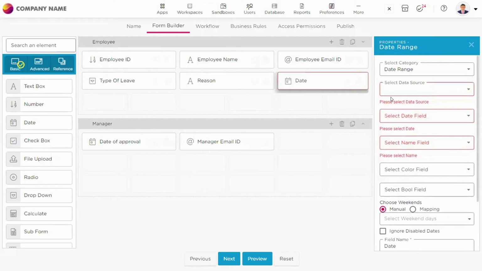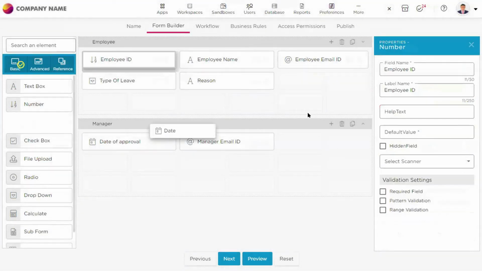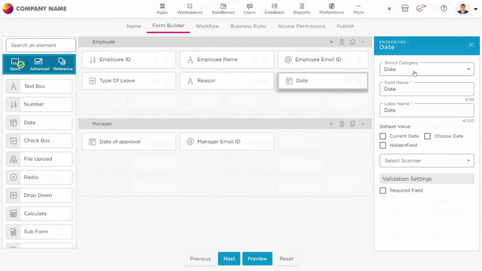For that purpose, you can use the date range as well. As of now, I just want to capture the normal date here. So I'm taking a normal date field. Application date. And then here the date of approval, there will be manager email ID.